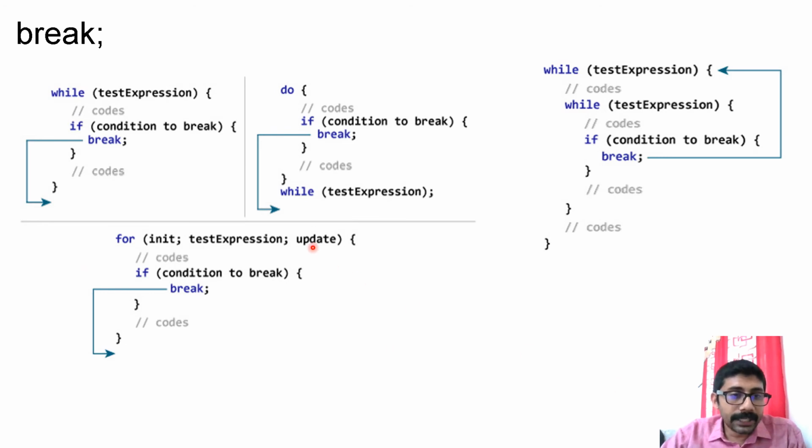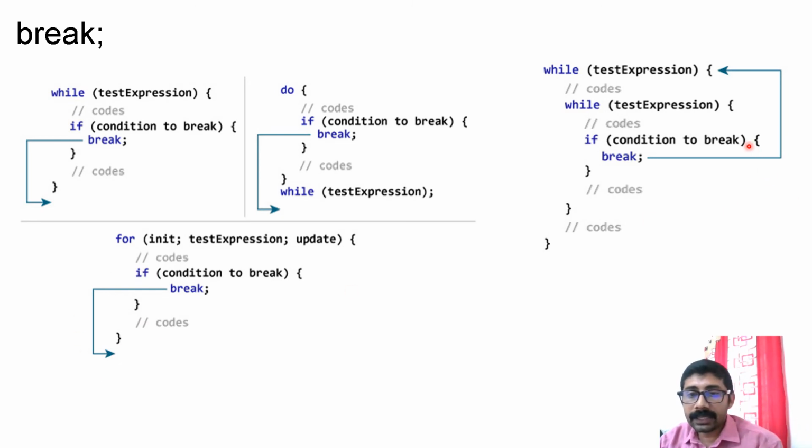Let us learn the break statement. See, break is to come out of the loop. So here, in a while loop, if one particular condition is true, I am invoking break. The moment this statement gets executed, your control will come out of the loop where the break is present. So it will come out of this while loop. Even for a do while loop, this is the behavior. Even for a for loop, the moment it executes the break, control will come out of that loop. Not from the condition, it will come out of the loop.